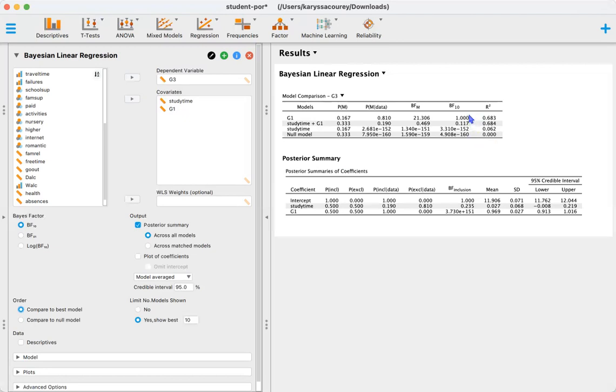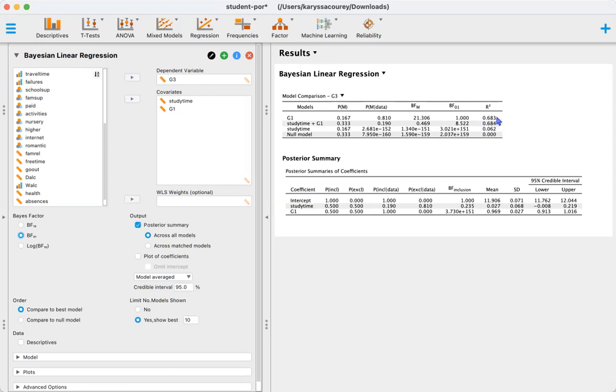But now we want to interpret this in a more intuitive manner. So let's flip it to Bayes factor 01, which is going to put our best model in the numerator. So our Bayes factors are going to be in terms of the best model. So we can interpret this second row as saying that our model with only period 1 grades is 8.522 times better at explaining the data relative to the model with study time and period 1 grades. Likewise, the model with period 1 grades is 3.021 e to the 151 times better at explaining the data relative to the model with only study time.